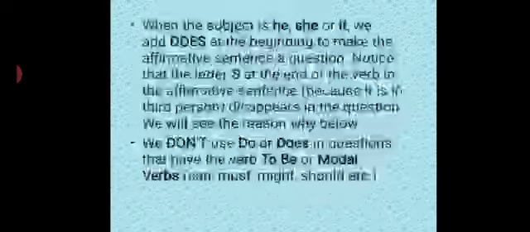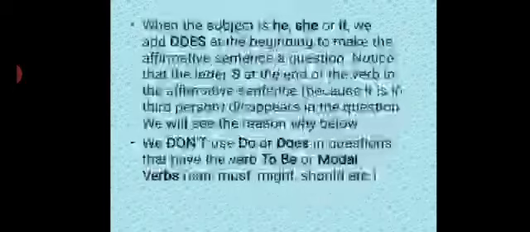Then, when the subject is he, she, or it, we add does at the beginning to make the affirmative sentence a question. Notice that the letter s at the end of the verb in the affirmative sentence, because it is in the third person, he, she, it, disappears in the question.